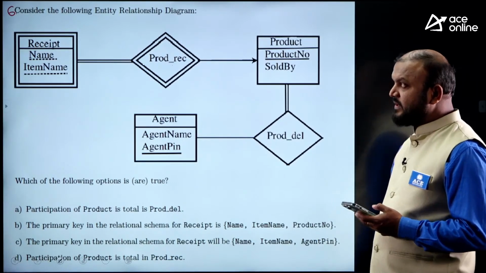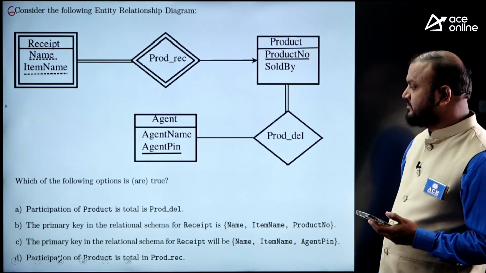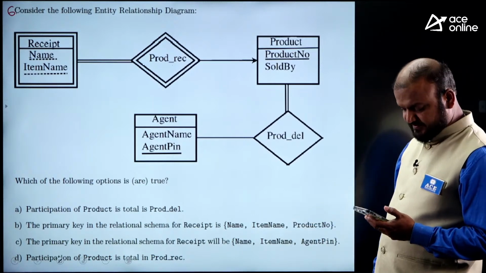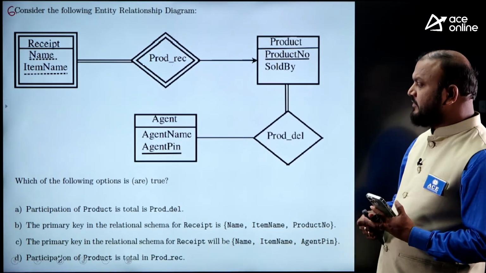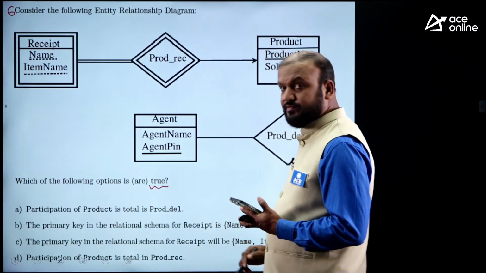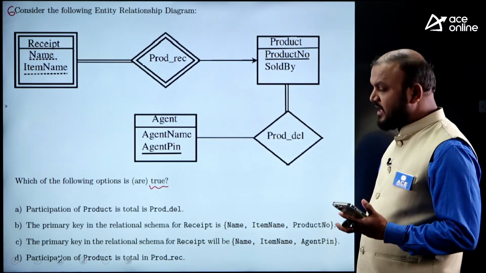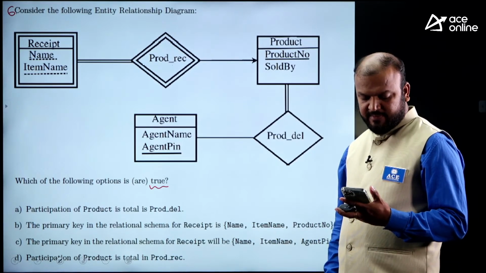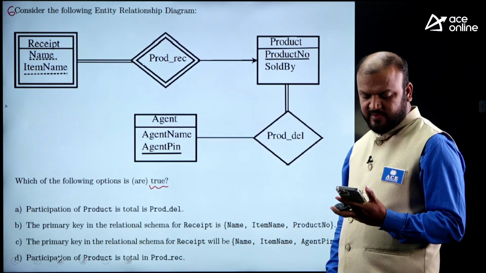So 1 minute is over. Just read the options now. Which of the following options is are true? The question is about which is true. What happened? Fastly, quick.